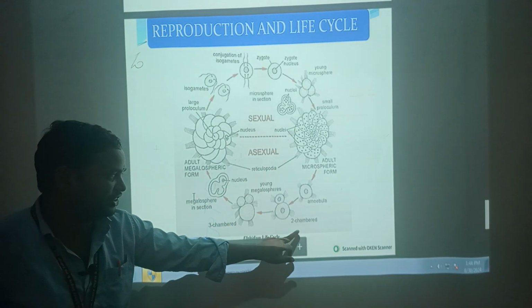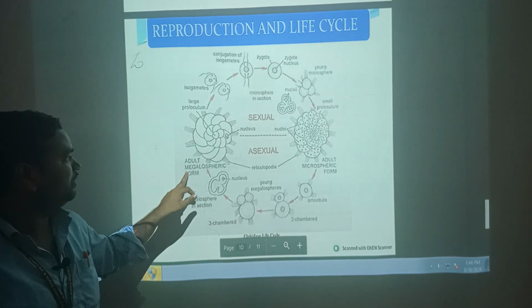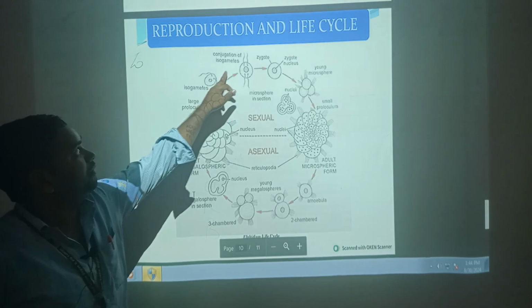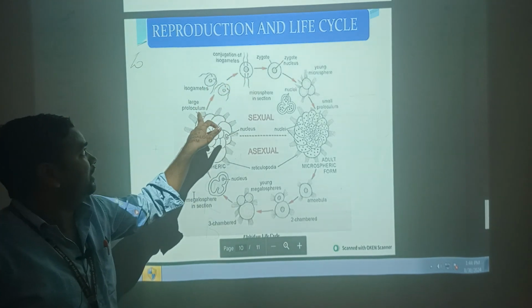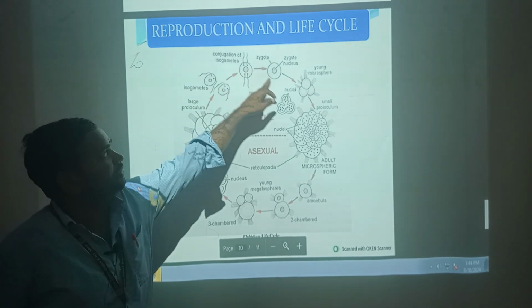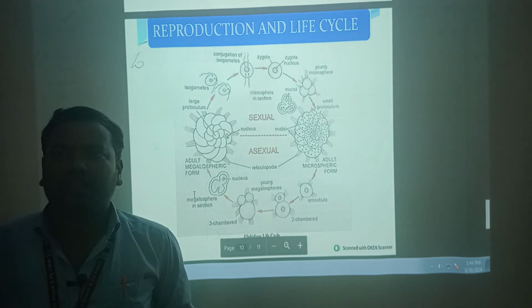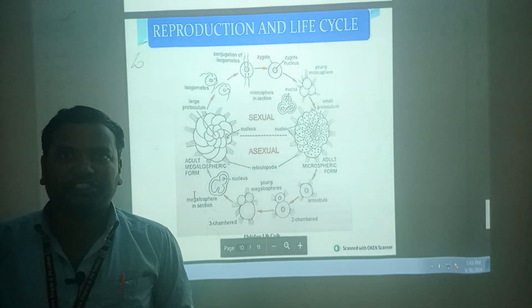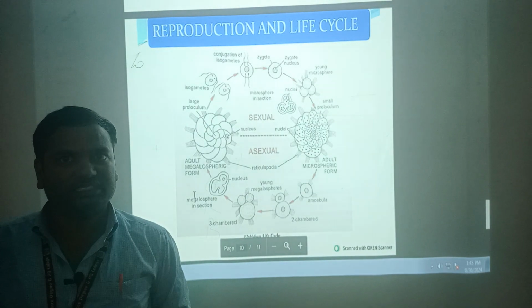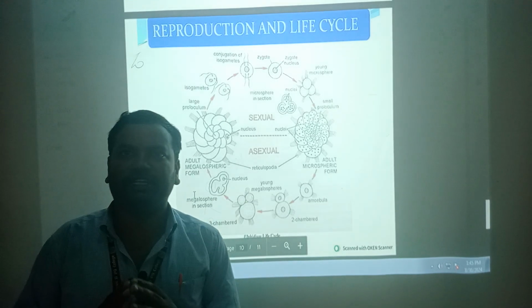Next to the amoebula structure, the two-chamber structure, the three-chamber structure, the megalospheric form, the adult megalospheric form with the large proloculum. This is sexual reproduction, the zygote, which finally changes into the microspheric form. This is the phenomenon: the microspheric form, by asexual reproduction, changes into the megalospheric form, and the megalospheric form, by sexual reproduction, changes into the microspheric form. This is the alternation of generation. This is very important, my dear aspirants.